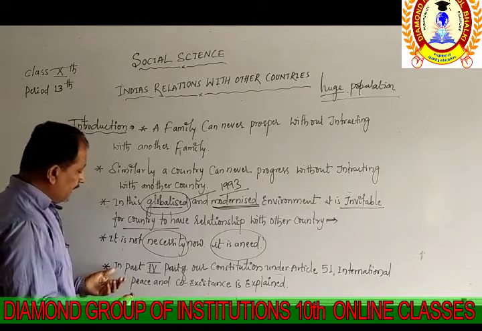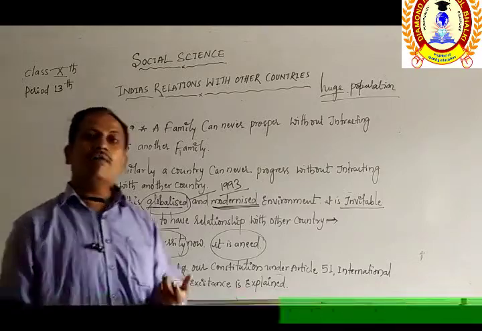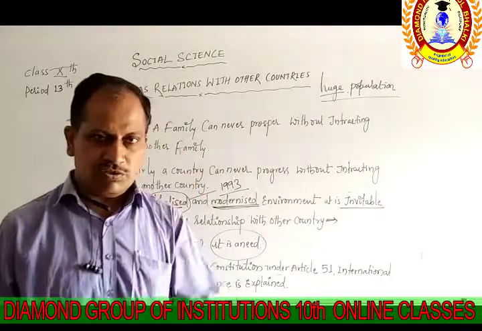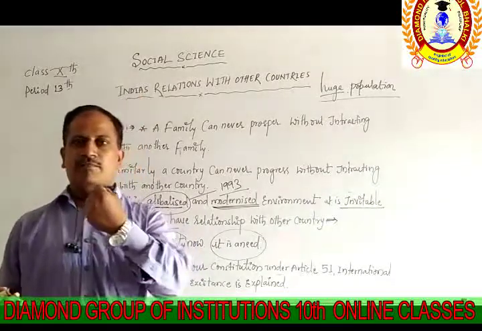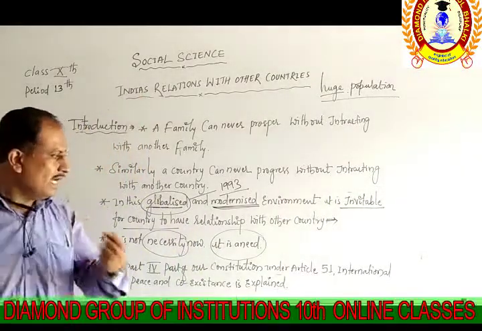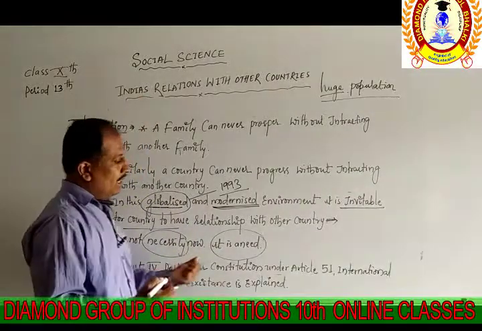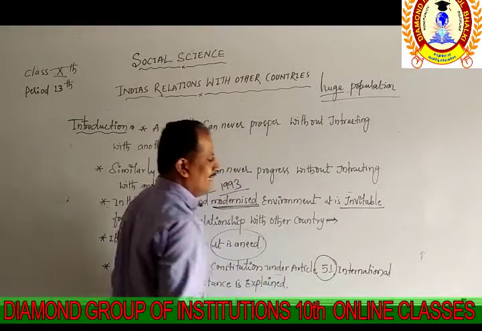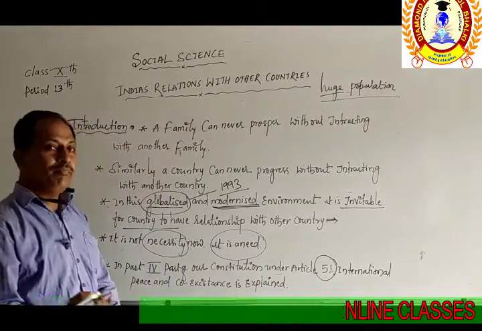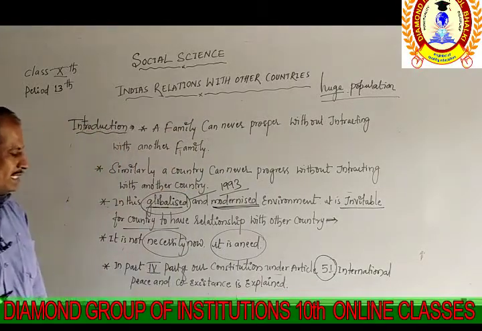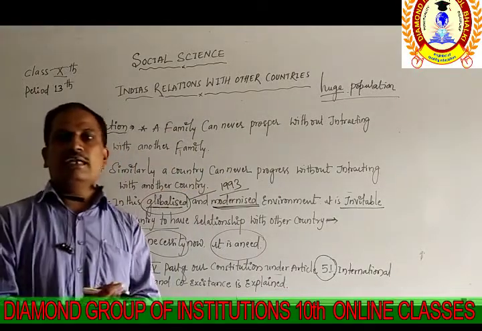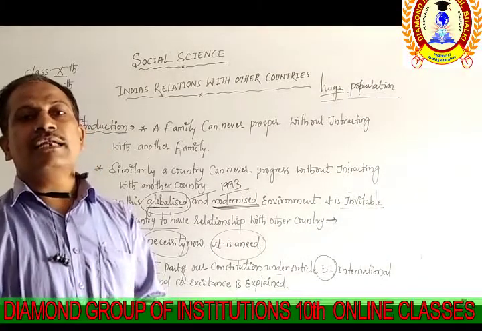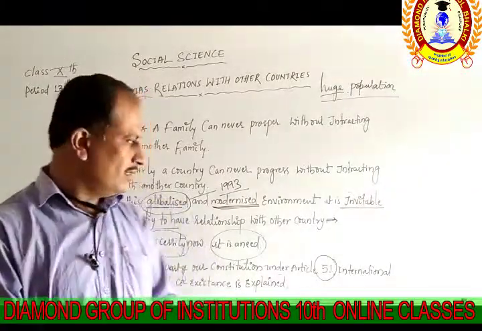So the last point: the fourth part of the constitution gives us the idea related to this under Article 51. It gives the points related to international peace and coexistence, and connectivity with other countries.